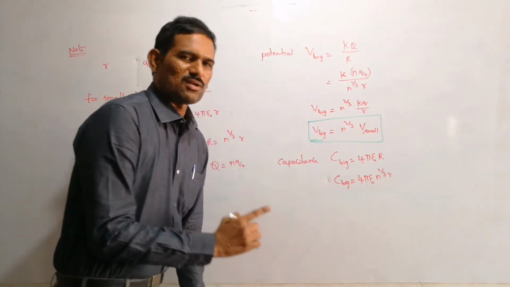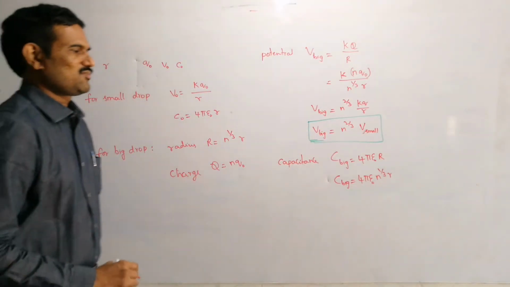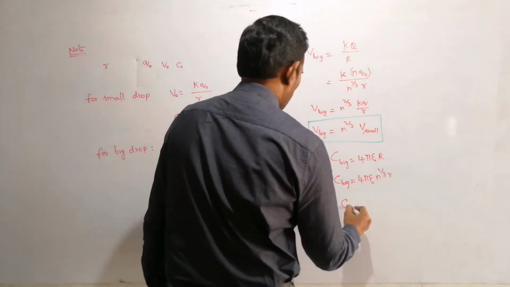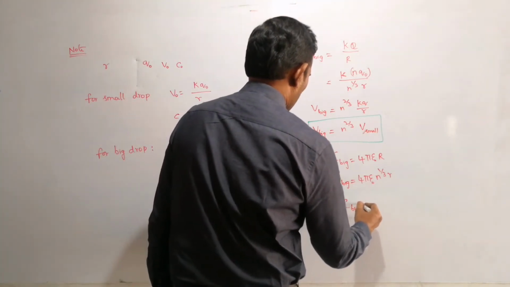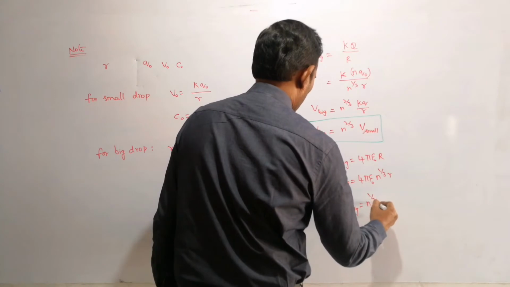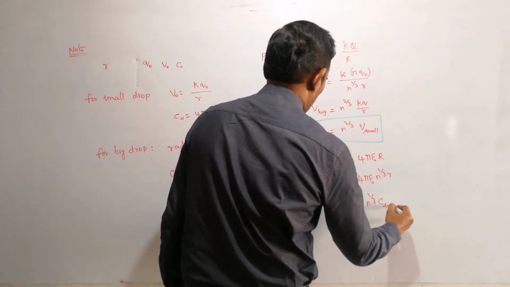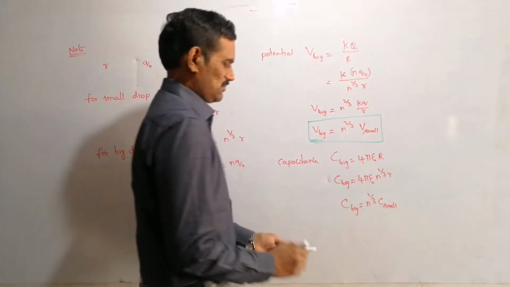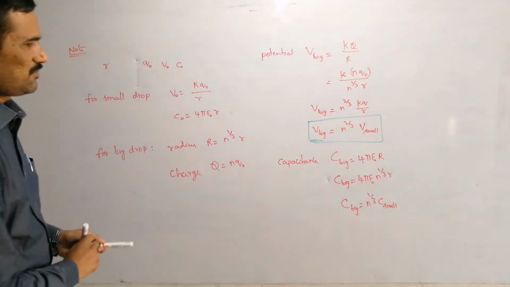Since 4 pi epsilon naught into small r is the capacitance of the small drop, the capacitance of the big drop is n power 1 by 3 times the capacitance of the small drop, that is C naught, as we are assuming.